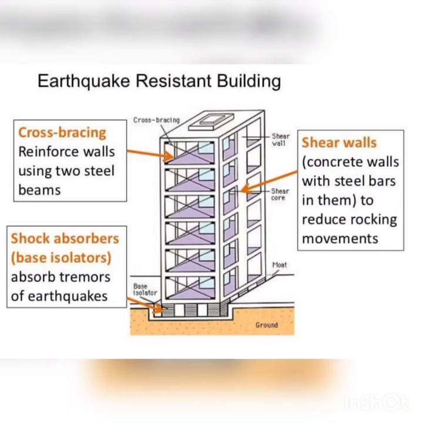Now, how can we protect ourselves against an earthquake? Students, there are some measures which should be taken by people to make their houses or buildings safe from earthquakes. So what are those steps? People should always consult architects and engineers before constructing a new building or new house. The roofs of the building should be kept light. Timber or mud should be used in the construction of buildings rather than heavy materials.